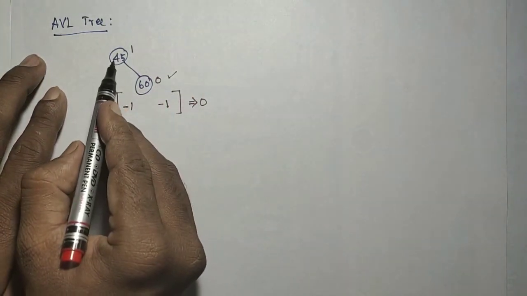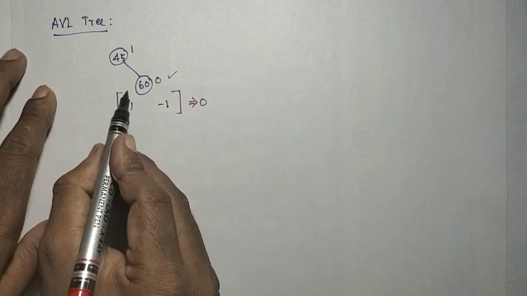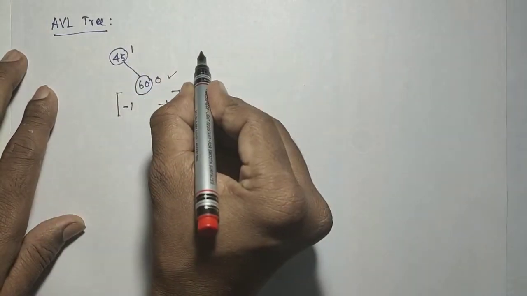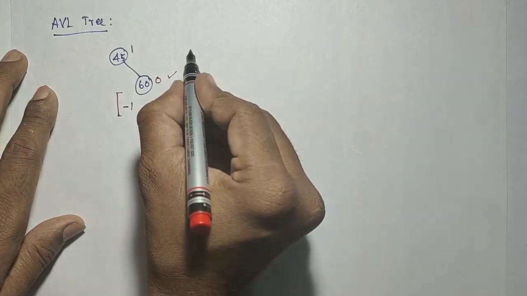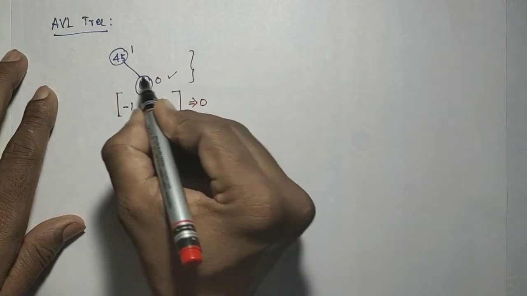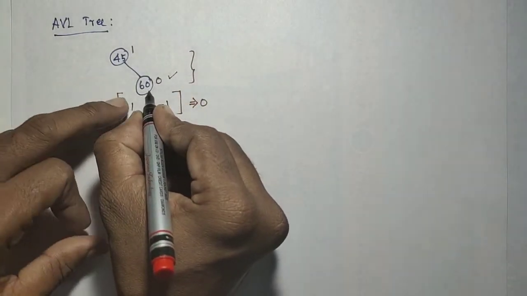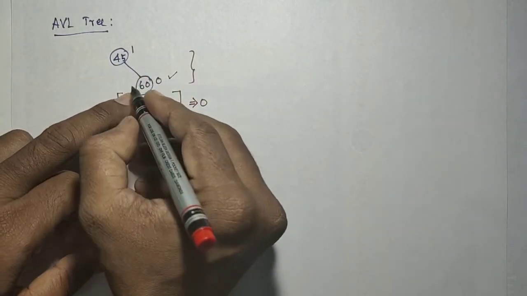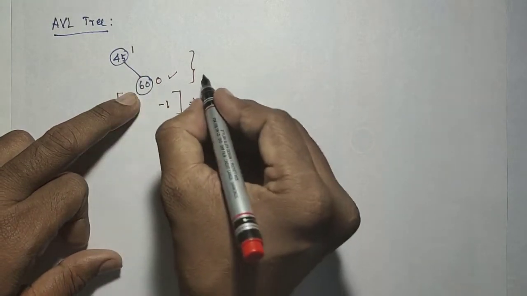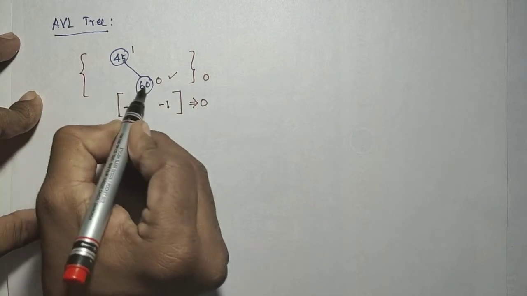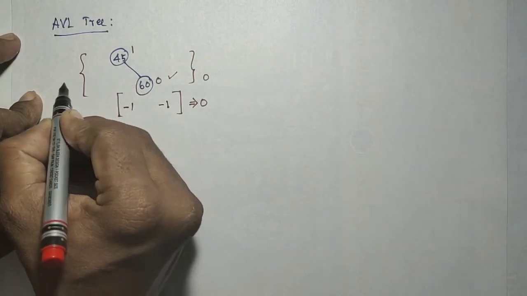When you are considering the 45 and 60 here, this height is 1, that is the left subtree. The right subtree of the 45 is 0, and the left subtree of 45 is minus 1.